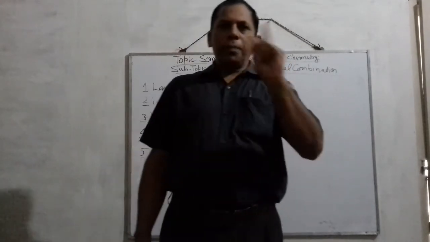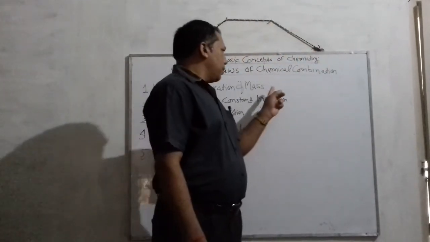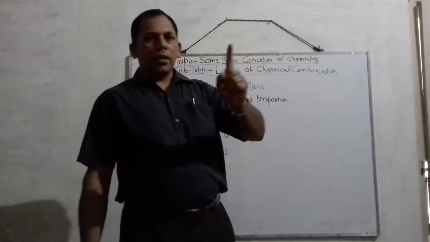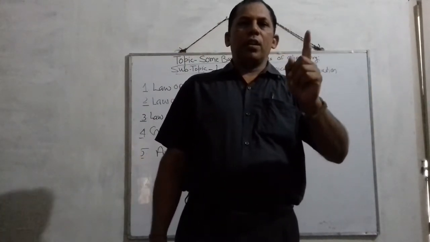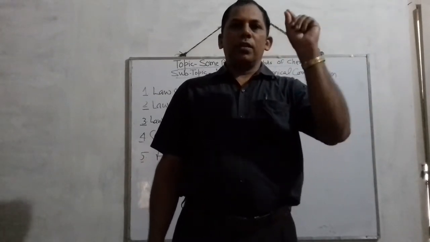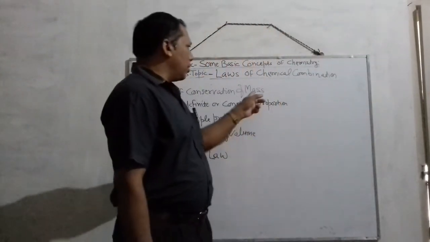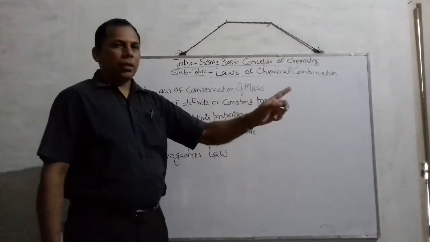And this is only possible if matter can neither be created nor be destroyed during any change, that is, either physical change or chemical change. This is called law of conservation of mass.